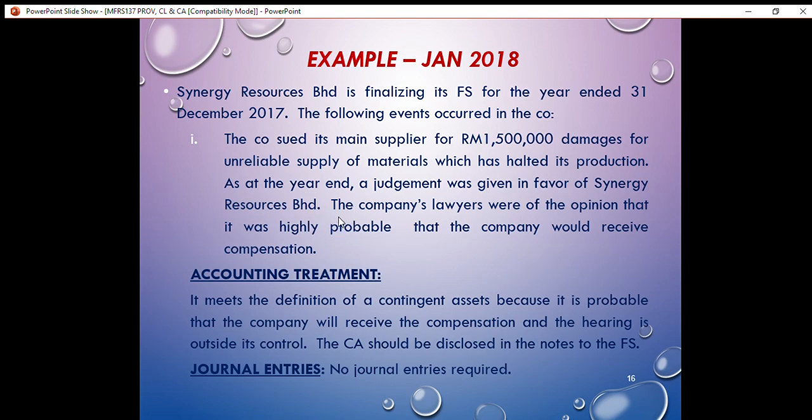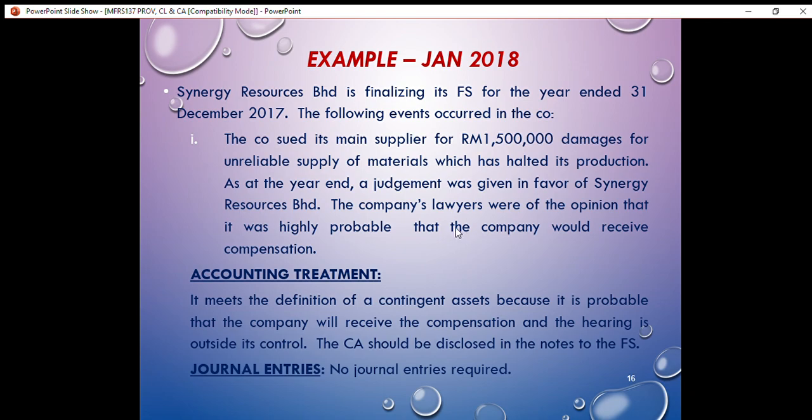Since it is highly probable that the company would receive the compensation, the contingent asset should not be recognized. In order to recognize a contingent asset as an asset as well as an income, it must be virtually certain that the company would receive compensation. Highly probable is not enough in order to recognize the contingent asset in the financial statements.